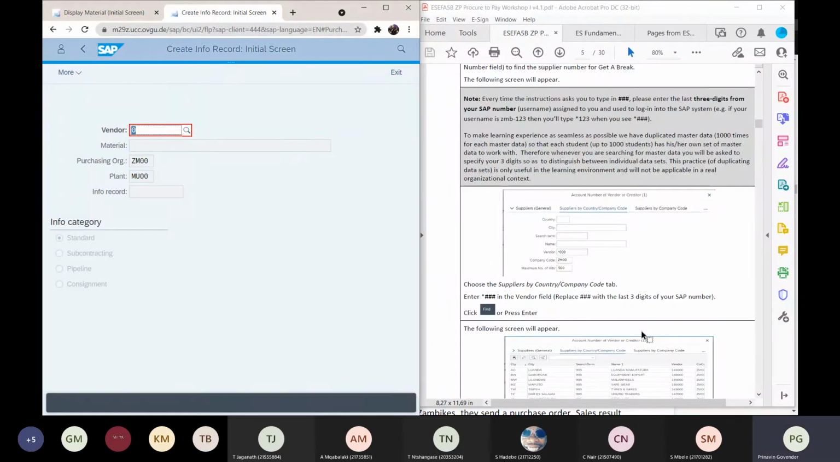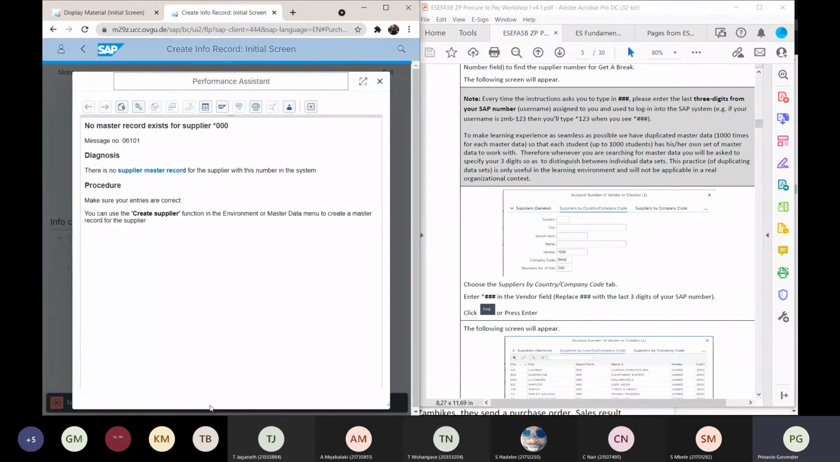My vendor number. Anybody remembers what my vendor number is? There's my vendor number. No master record. Maybe I forgot to save my work. No master records exist for supplier.